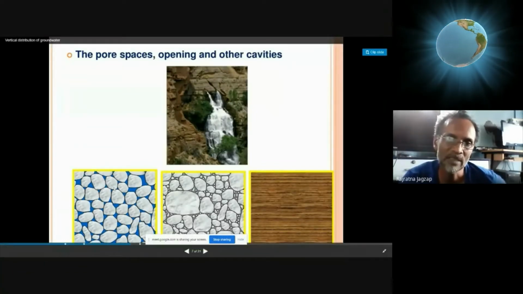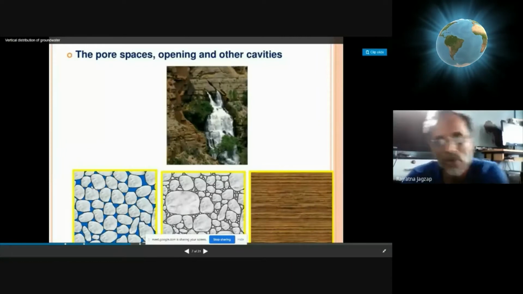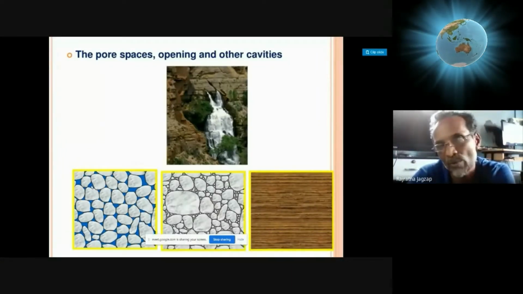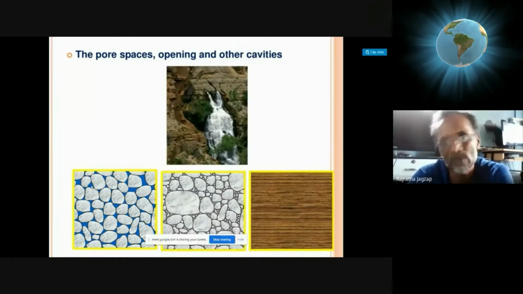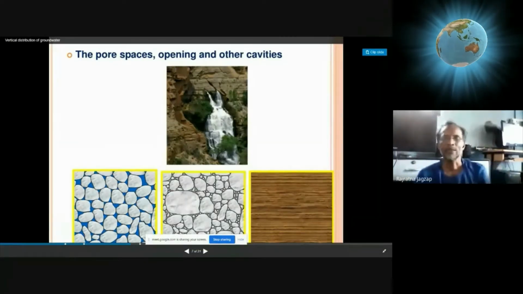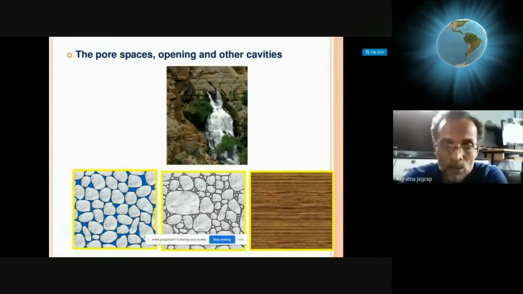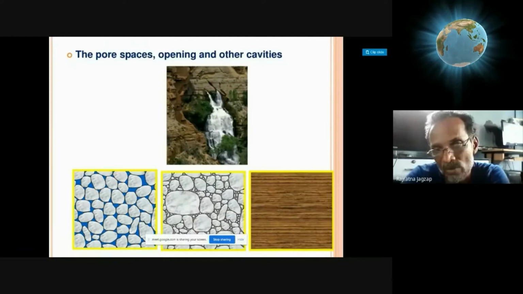But if you look at the blue area of the left-hand side figure, the space availability is more. So that blue area shows more probability of accumulation of water in the interparticular space as compared to the central sketch, where the gaps are already occupied by fine-grained material. There is no scope for storage of water, so you will find less water.